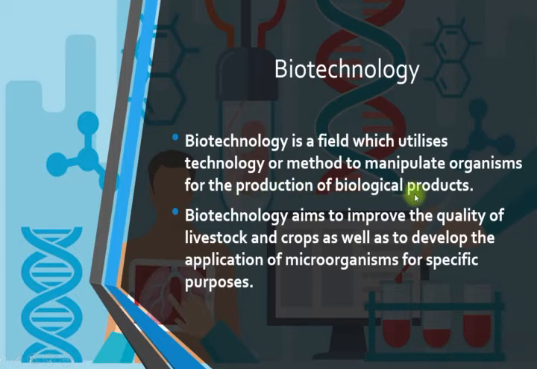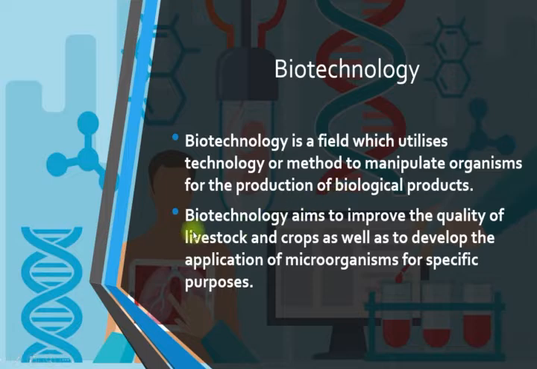That is the meaning of biotechnology. Okay, I will repeat. Biotechnology is a field which utilizes technology or methods to manipulate organisms for the production of biological products. Examples of biological products are food, and besides food, also animals and plants.